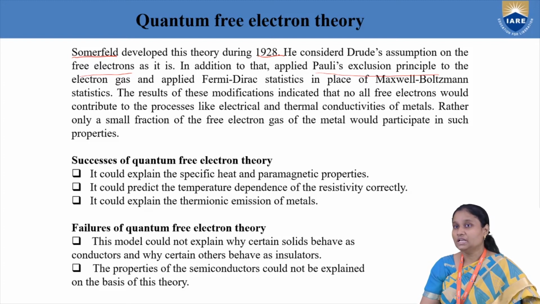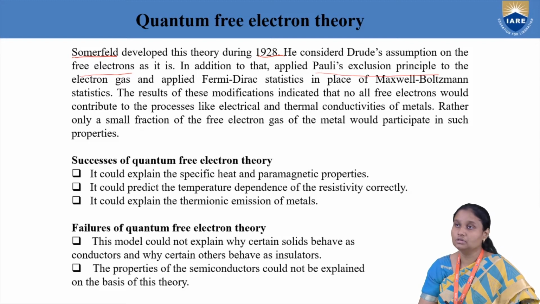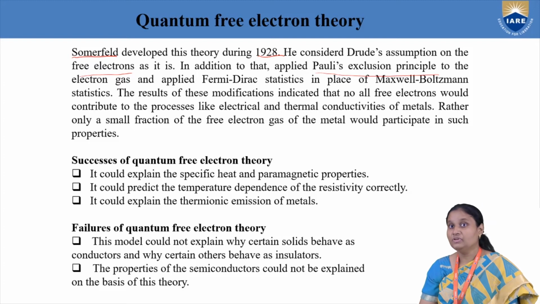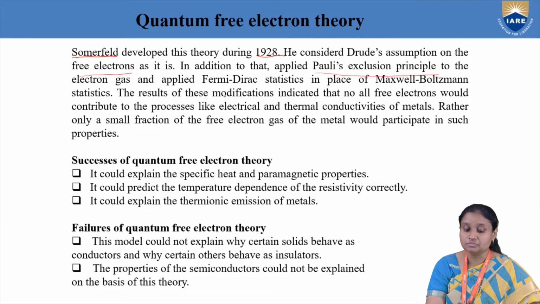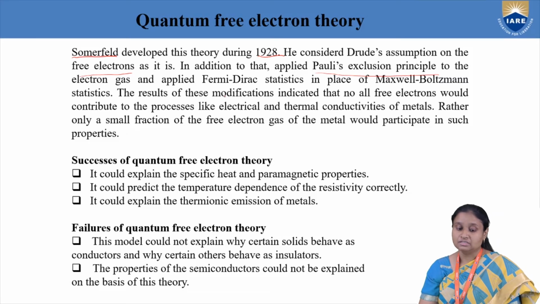What are Fermi-Dirac statistics and Pauli's exclusion principle? According to them, each energy level cannot accommodate more than 2 electrons. So their behavior becomes completely different.